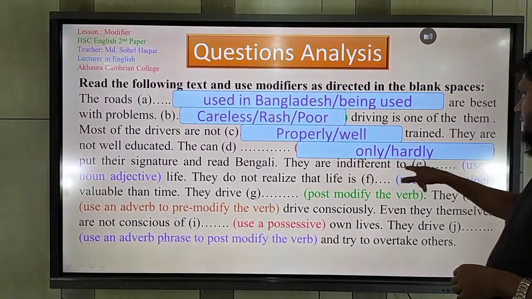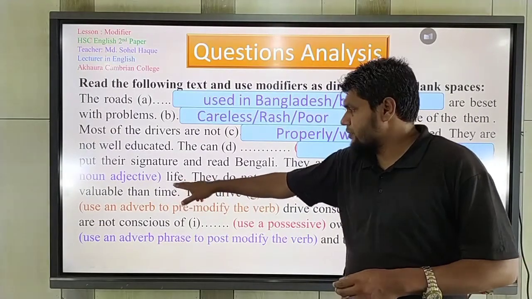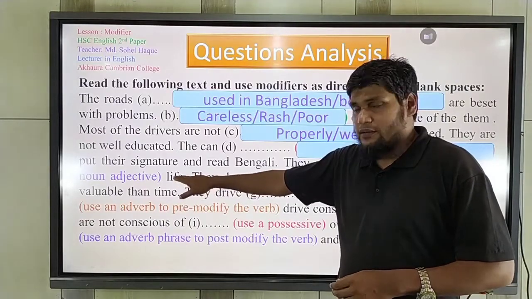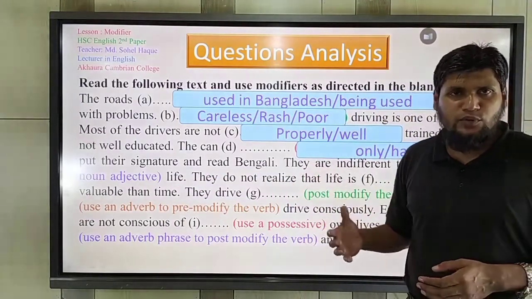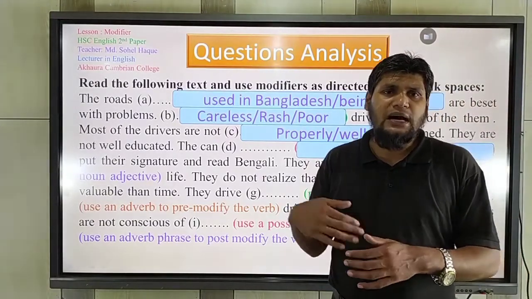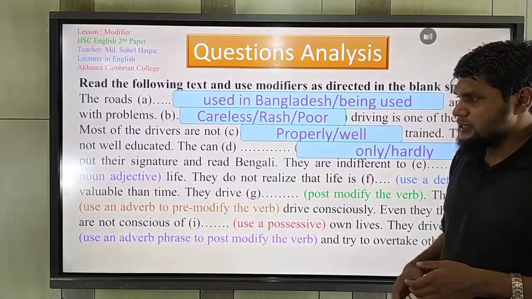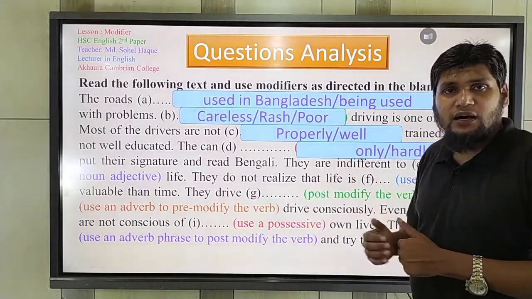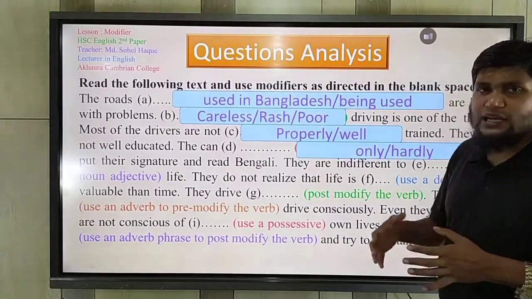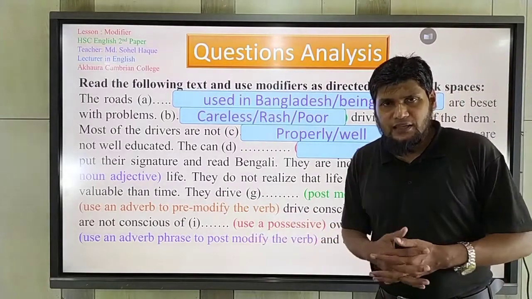They are indifferent to dash life. So a noun adjective should modify the noun life. We know that a noun should modify other nouns. So you should use a noun here, because a noun adjective modifies a noun. So what types of noun may we use here? Life. What type of life?